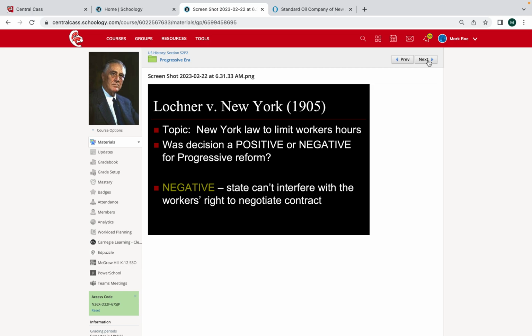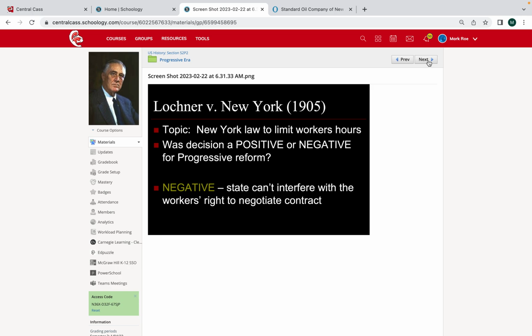Eventually, this ruling is going to be overturned, I should say, by a different Supreme Court ruling that we'll talk about next. But Lochner versus New York was not a win for progressivism, and later on the case will be overruled in a different case. So again, Lochner versus New York involves working hours and working days. Can the state pass a law that would limit or place a cap on how many hours or how many days a week a worker could work?